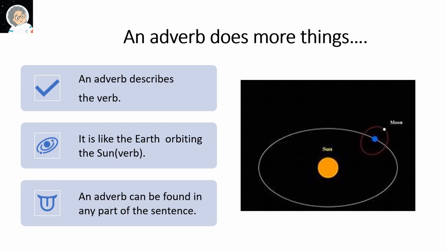An adverb does more things. An adverb describes the verb. It is like the earth orbiting the sun, which is a verb. An adverb can be found in any part of the sentence.